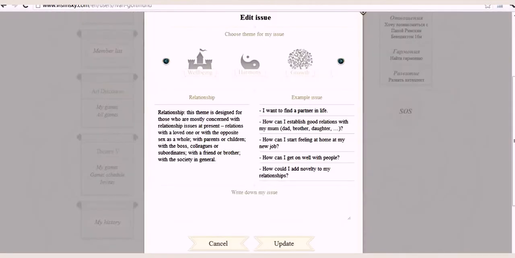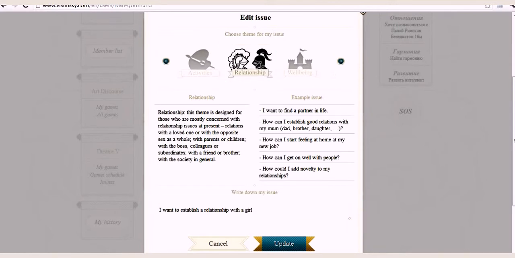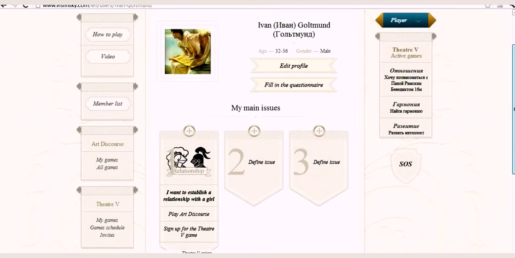Formulating my main issues. Each member of the club has a chance to put down 3 of his issues, ordered by priority. I choose a theme that is suited for my issue. Let's say, if now I'm thinking about how to make up with my girlfriend, then of course that would be a relationship theme. And I put down my issue. Done. At the moment it is very important for me, so let's write down the priority number, 1.